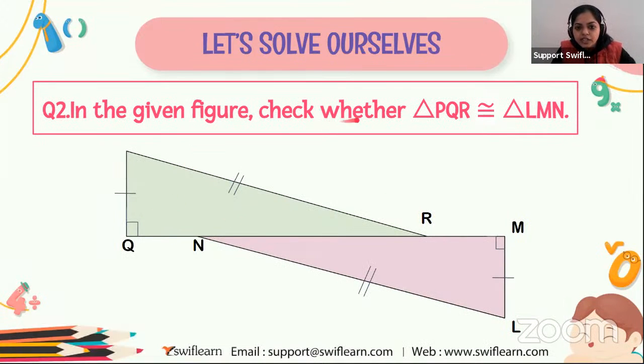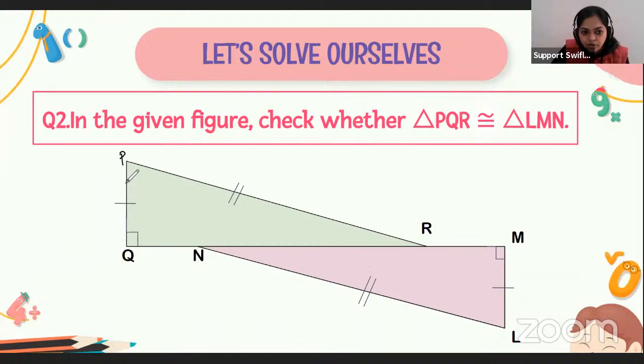In the given figure, check whether triangle PQR is congruent to triangle LMN. We have to check whether these two triangles are congruent or not. Okay, so let's solve this question. So here is the solution.